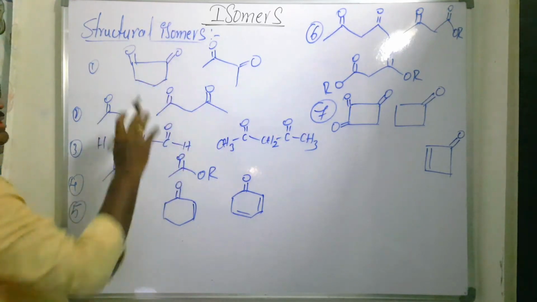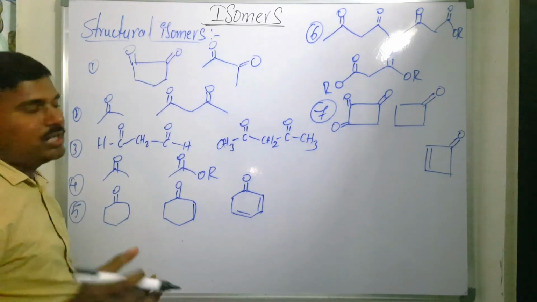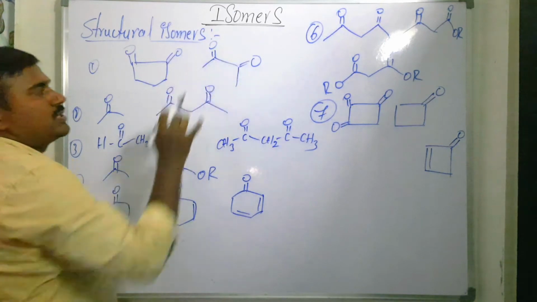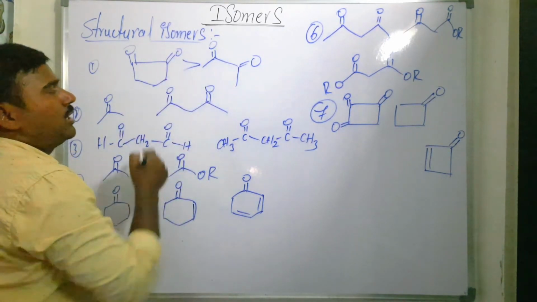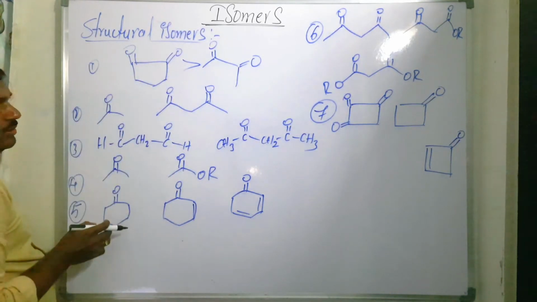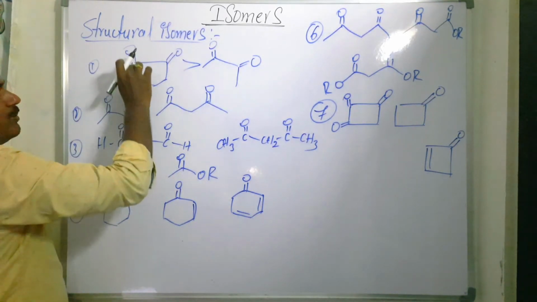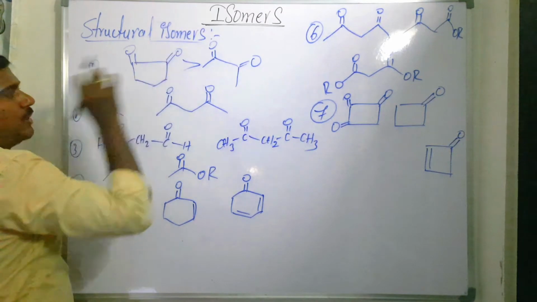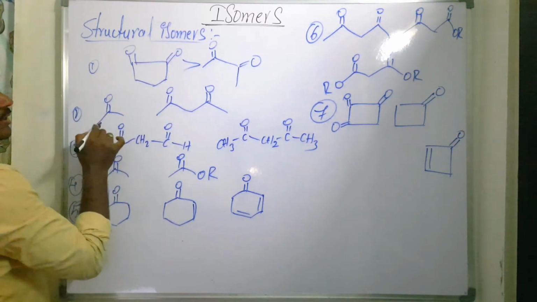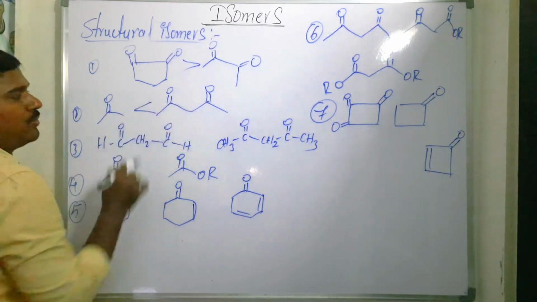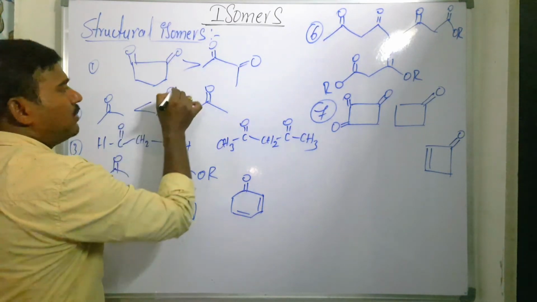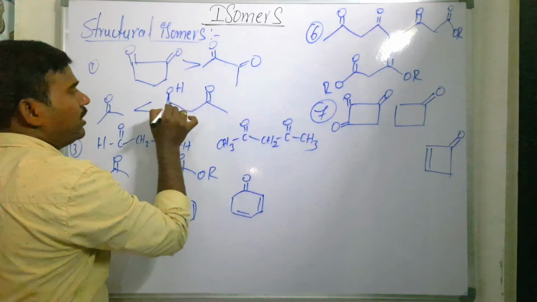Just now I told you that cyclic compounds will readily form the enol content. This is a cyclic compound, this is an open chain compound. When you are comparing these two, which one will readily form the enol content? Which has more enol content? The double bond may be formed between these two carbons, or it may be these two carbons. Now we have acetone here, and this one. Which is the major one? Here this compound is major.